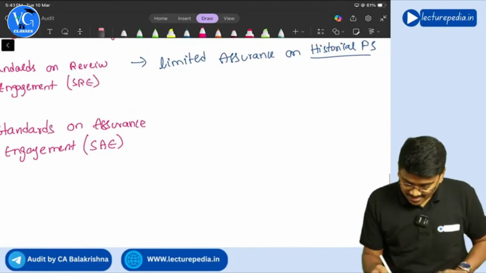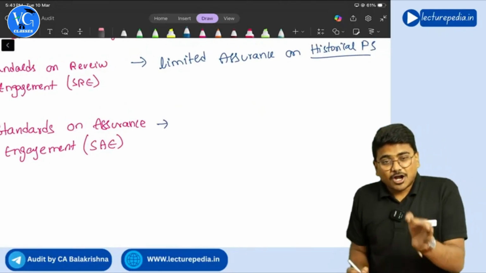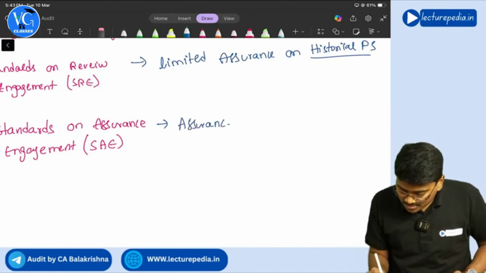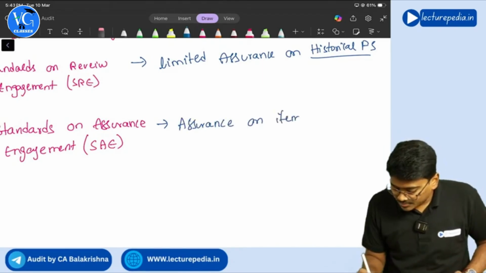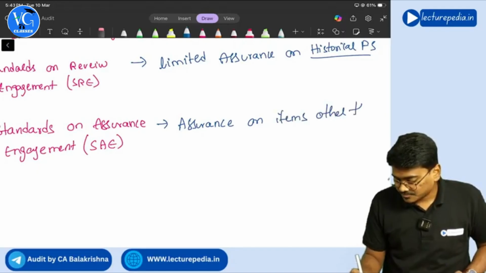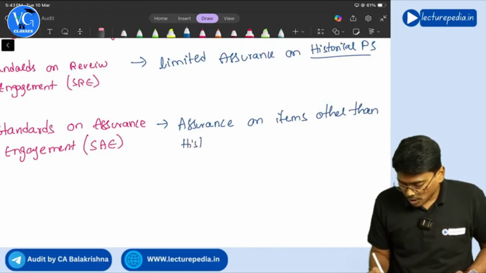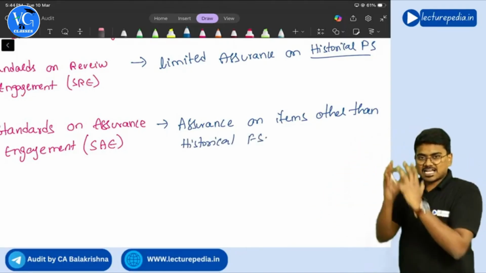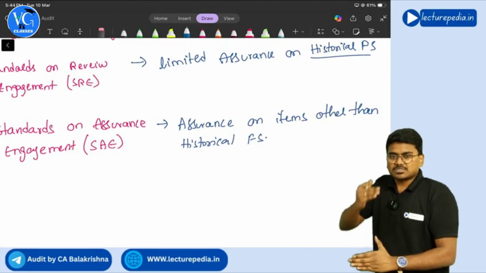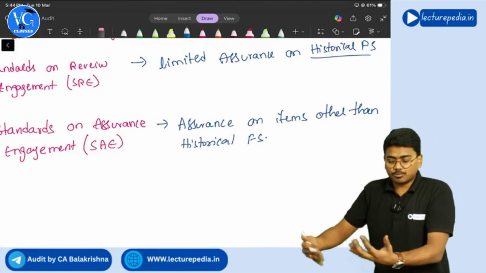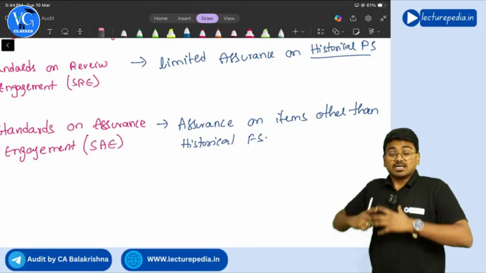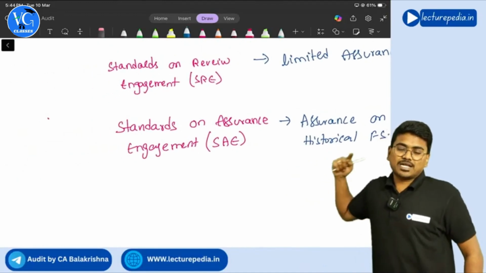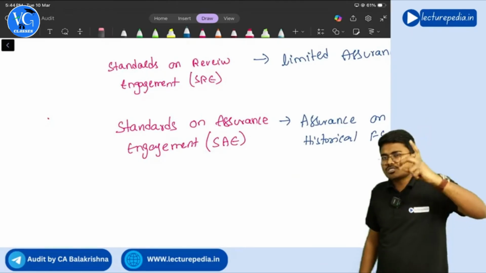So SAE series you will apply when auditor or the practitioner has been appointed to provide assurance on items other than historical financial statements. So if auditor has been appointed to provide assurance on items other than historical financial statements, examples, internal control, prospective financial statements, in such an engagement, practitioner should comply with standards on assurance engagement. Getting it? Here you need to observe one thing.